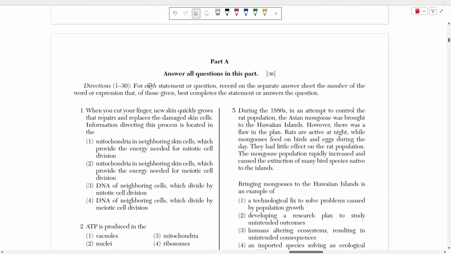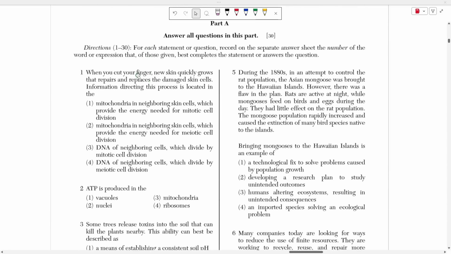In this video, we're going to be focusing on Part A, which are the first 30 multiple choice questions. A link to this test can be found in the description of this video if you want to follow along at home. And this video is a part of a bigger series where I'm going to go over every single question from every single part of this test.